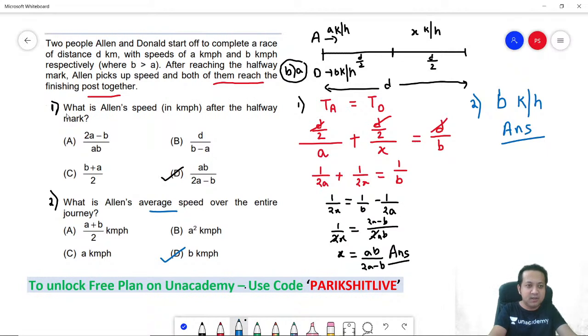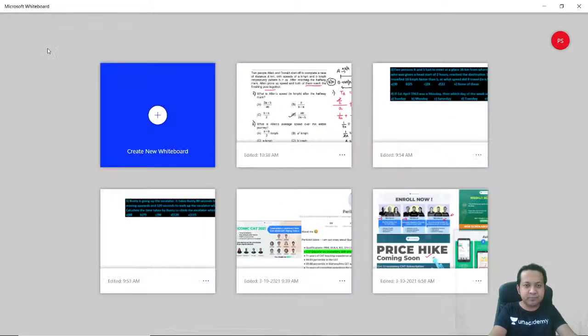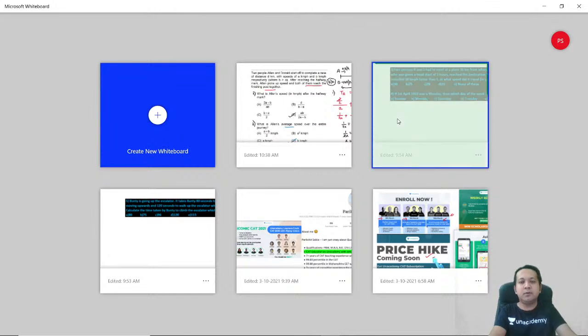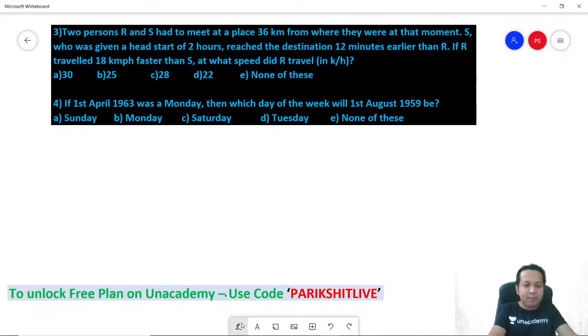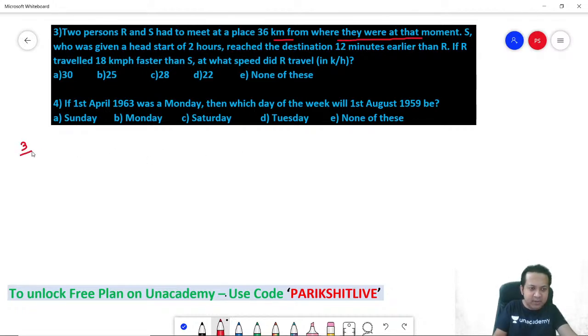Let's go to question number 3. Two people, R and S, had to meet at a place 36 kilometers from where they were at the moment. So they are at some place at the moment. Let's say they are here, R and S, and they have to meet at another place which is 36 kilometers from their current place. Let's say this is my meeting point.